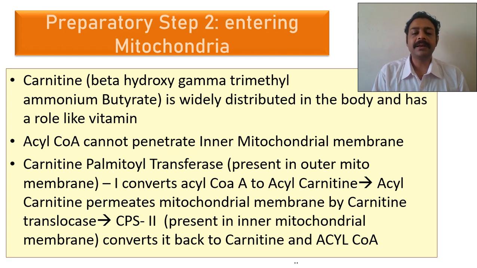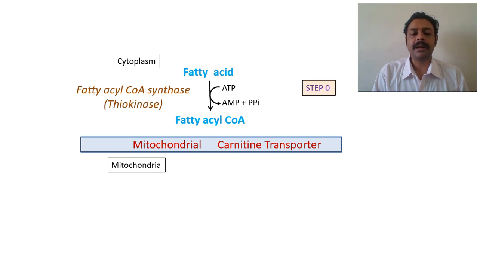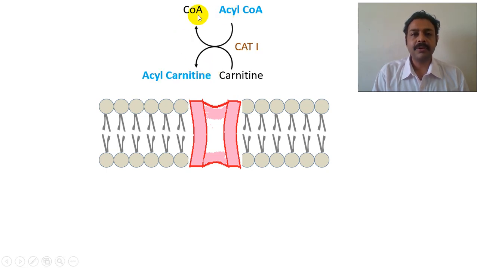So what happens here? We will see this is the mitochondrial carnitine transporter. There are two enzymes, carnitine acyltransferase 1 and acyltransferase 2. So first, fatty acid becomes fatty acyl CoA by acyl CoA synthetase. Now fatty acyl CoA has to enter inside the mitochondria. How does it enter? Acyl CoA drops the CoA and joins with carnitine to form acyl carnitine. CoA is removed, and acyl will join with the carnitine to form acyl carnitine.